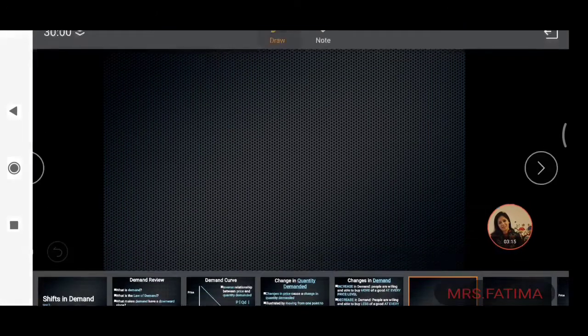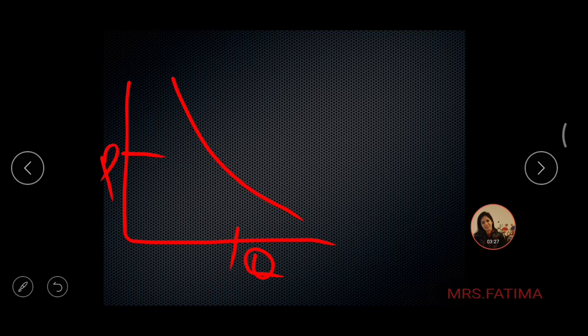Okay, so if this is my demand curve, this is my original price, and this is my original quantity demanded.